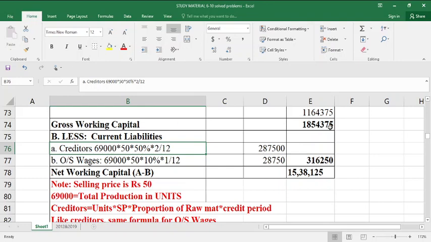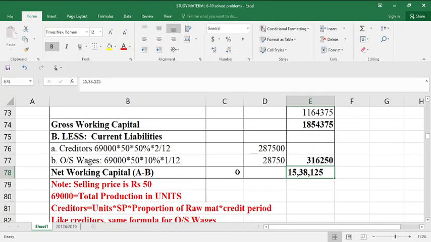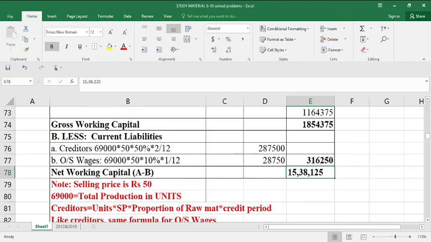From the gross working capital, if you deduct the total current liabilities, the balancing figure is net working capital. So in this problem, the important thing is the computation of debtors, creditors and finished goods. So debtors and finished goods in this problem are computed on cost of production and cost of sales. Cost of production and cost of sales are one and the same.